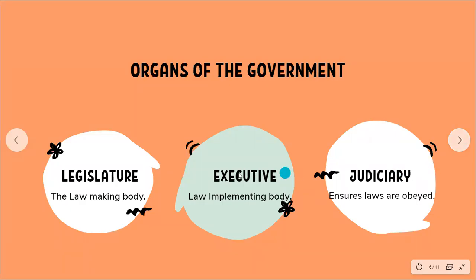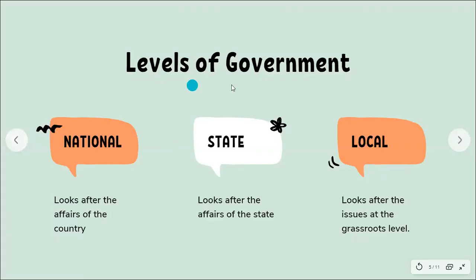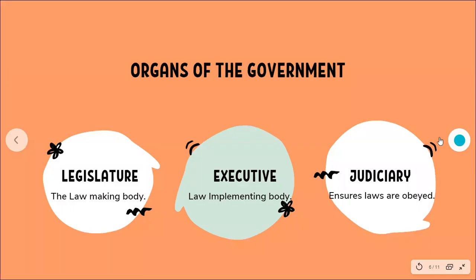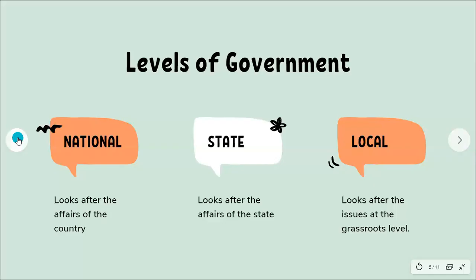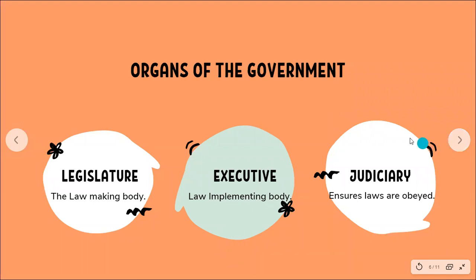Now, what we were talking about was levels of government. Government works at three levels: national, state, and local. Now, government also has three organs, right? When I say organs of the government, what I am talking about is legislature, executive, and judiciary. I'll repeat. We just talked about the levels of the government: national, state, and local. Now, what we're talking about is the organs of the government. You have legislature, executive, and judiciary.